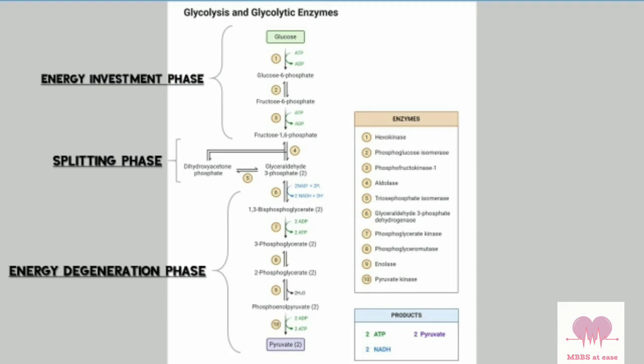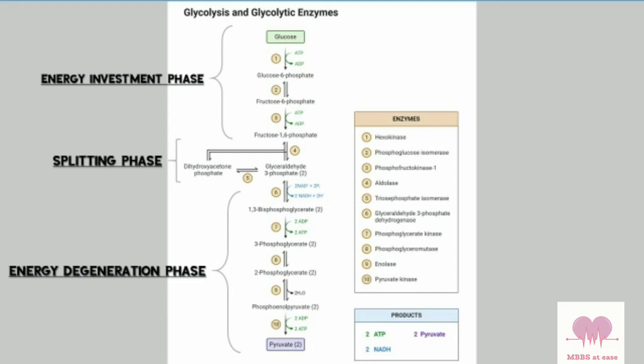The seventh reaction, the enzyme phosphoglycerate kinase acts on 1,3-bisphosphoglycerate, resulting in the synthesis of ATP and formation of 3-phosphoglycerate. This step is a good example of substrate level phosphorylation, since ATP is synthesized from the substrate without the involvement of the electron transport chain. The phosphoglycerate kinase reaction is reversible, a rare example among the kinase reactions. The eighth reaction is 3-phosphoglycerate is converted to 2-phosphoglycerate by phosphoglycerate mutase. This is an isomerization reaction.